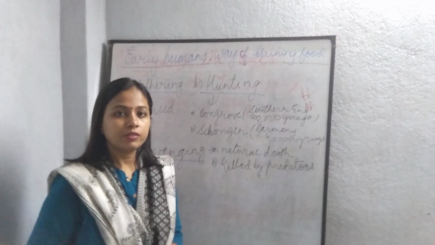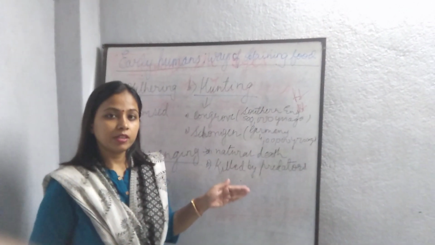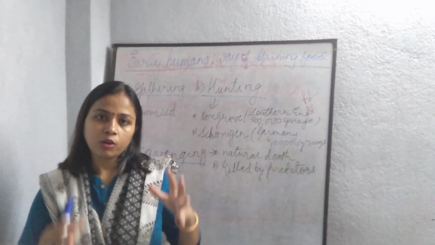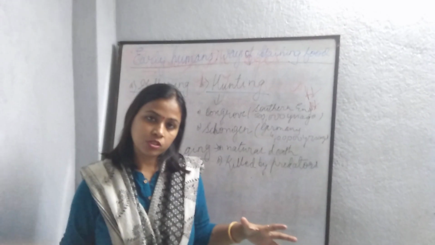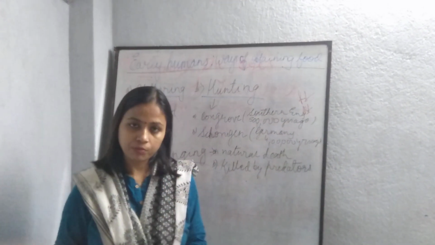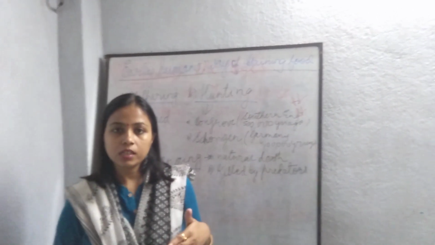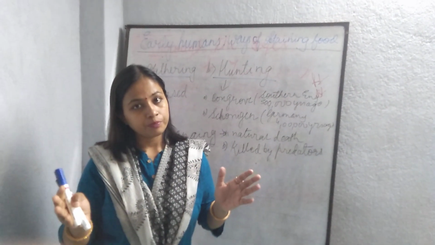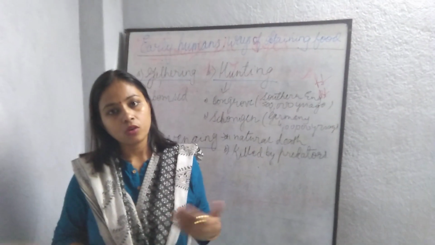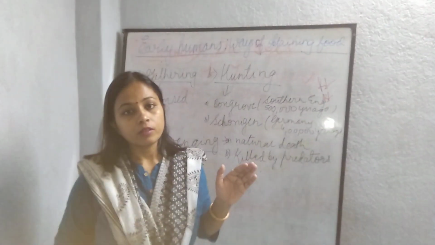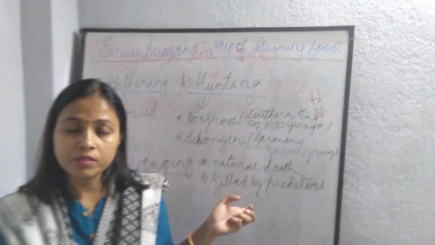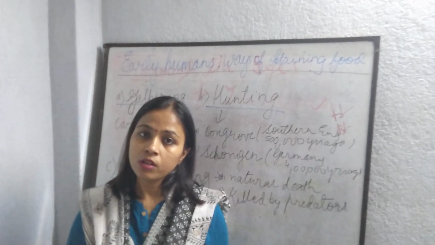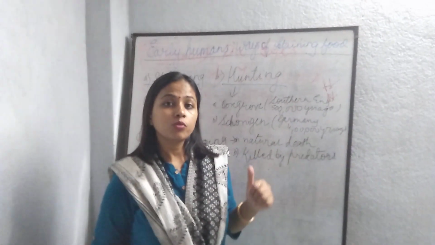Hello student, welcome to the video, and today I'll explain how the early humans used to obtain food. Since I have told you the whole flow chart from the primates till the Homo sapiens, with this topic I'm covering every part of the early humans, whether it is primates, Homo sapiens, Homo erectus or Homo habilis. But what was the common method they used to obtain food?